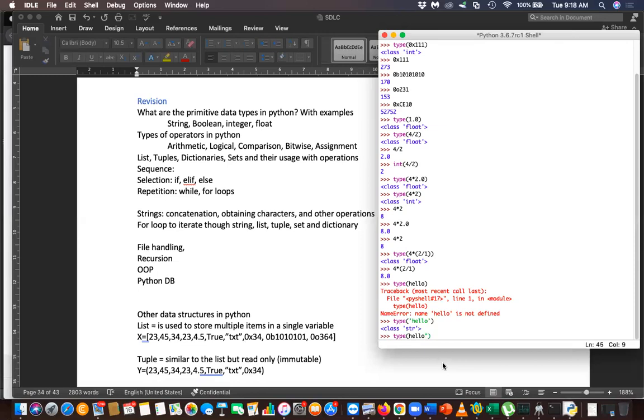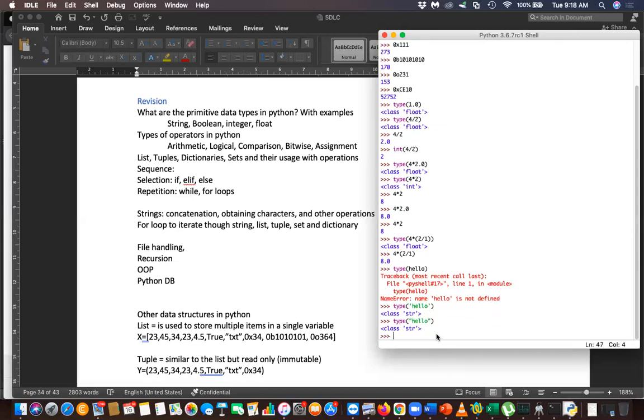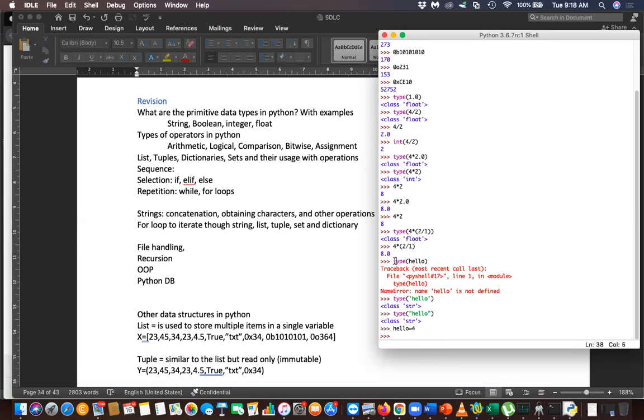Then you will get str, otherwise you will get an error because hello is not defined. Okay, I'm saying hello equals 4. Now I am asking the type of hello. What is that? Type of hello. What is this? Complex. Right? Complex? Yeah. Why?